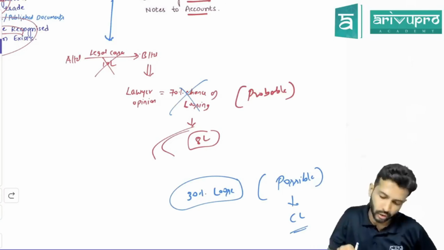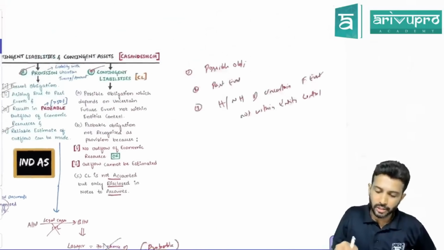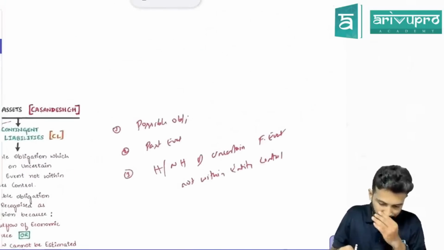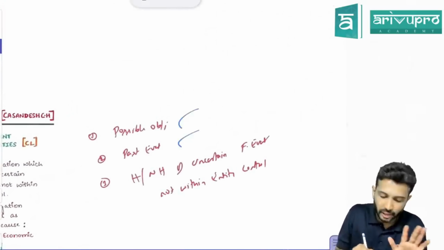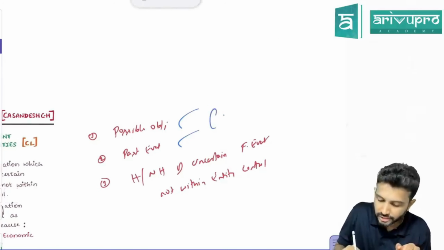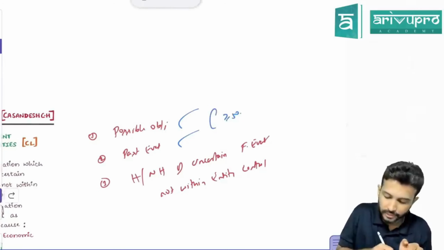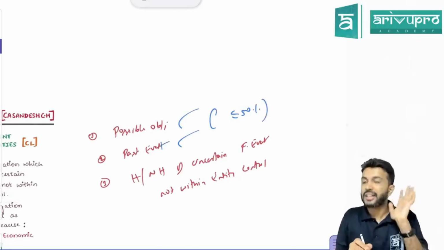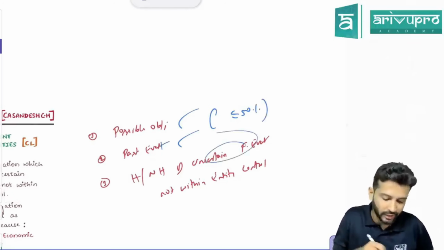Okay, now that is one. This is about the definition. Here, what it means is possible obligation arising out of past event. I think now you know possible obligation means the chance is 50% or lesser. And this also should arise out of what event? Past event. Happening or non-happening of an uncertain future event.